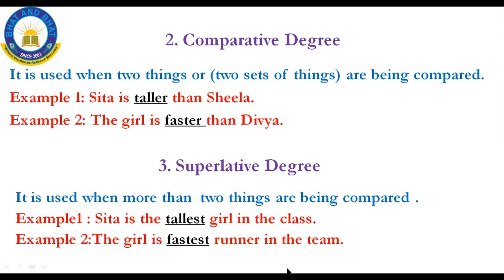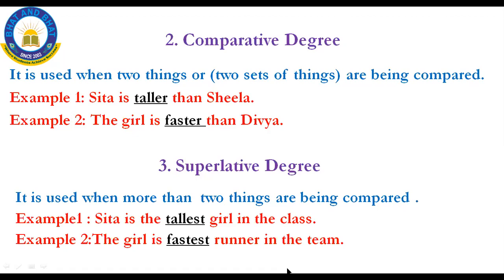See, in this session, we have learned a beautiful concept called degree of comparison. There are three degrees of comparison. The first one is positive, the second one is comparative, and the third one is superlative. In each form, the adjective changes its form. Why is it used? A degree of comparison is used to make a comparison between two or more things or persons.